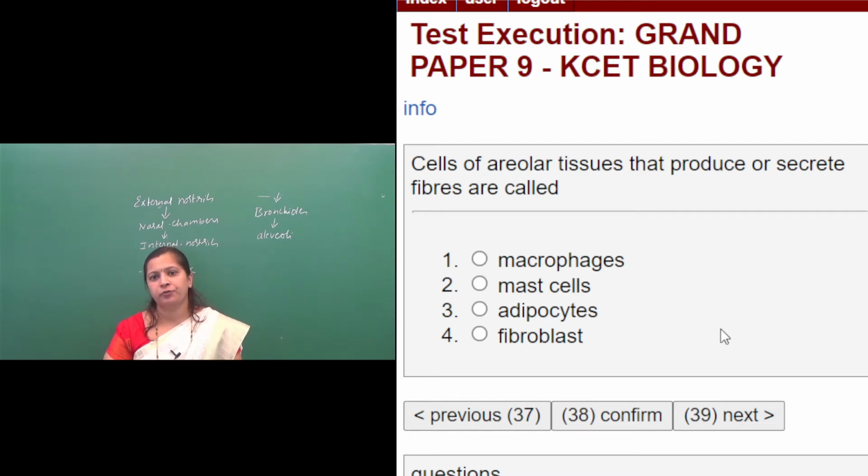It's the most widely distributed tissue, present beneath the skin. This areolar tissue has a matrix, fibers along with different cell types. So what are the cells present in the areolar connective tissue? Fibroblast cells, mast cells, macrophages, plasma cells. Among these, which cells will secrete fibers? That is the question here.